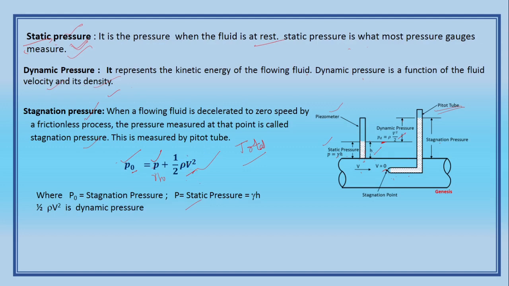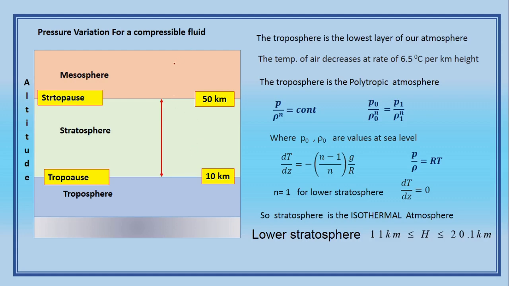That is what I wanted to tell, and in some cases there are also questions on this. So this is pressure variation for a compressible fluid. Here we take air, that is atmospheric air. This is the sphere above the earth, which I have taken as a rectangle. This is the earth surface. Okay, so here we live, and this is the atmosphere.